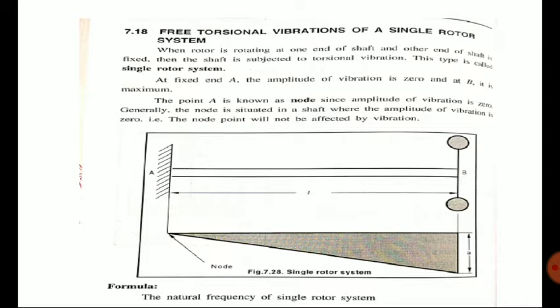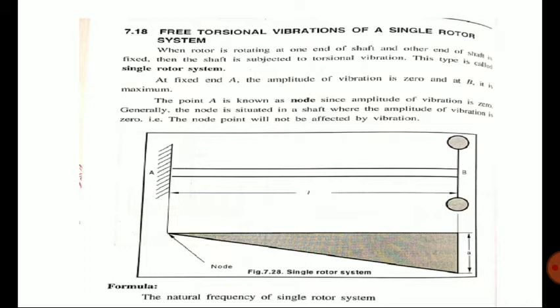So then the shaft is subjected to torsional vibration. This is called a single rotor system. Means only at one end of the shaft a rotor is attached. This is called a single rotor system. And here you can see the point A is fixed. So the vibration at that end will be 0 and at B it will be maximum.